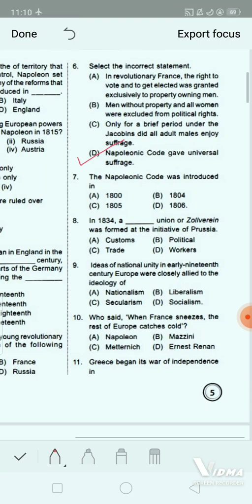This is an incorrect statement here. Rest all the statements are correct. Next question. The Napoleonic Code was introduced in the year dash. Option A 1800, option B 1804, option C 1805 and option D 1806. The correct answer will be option B, that is 1804.